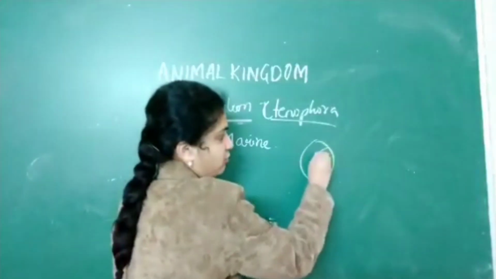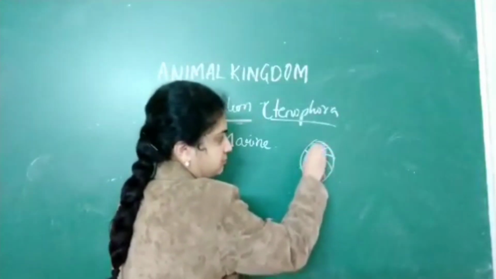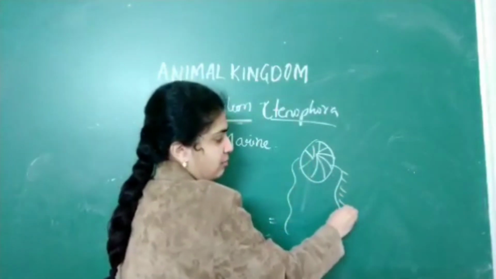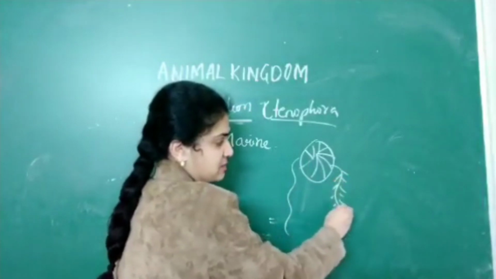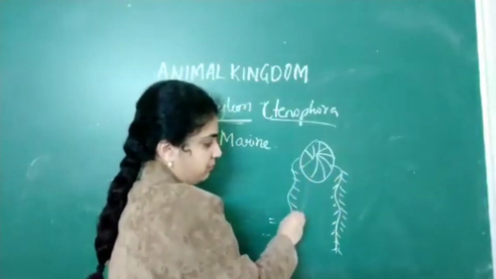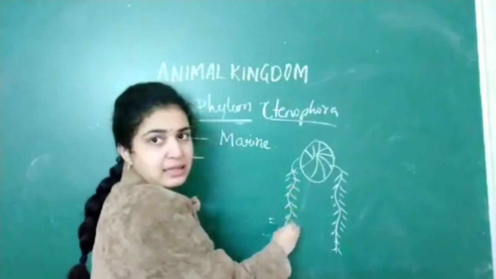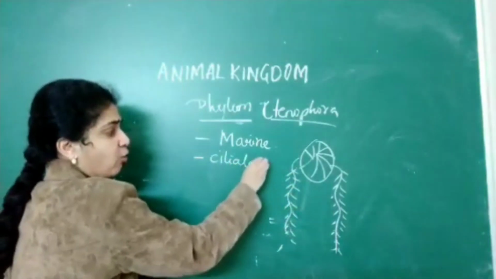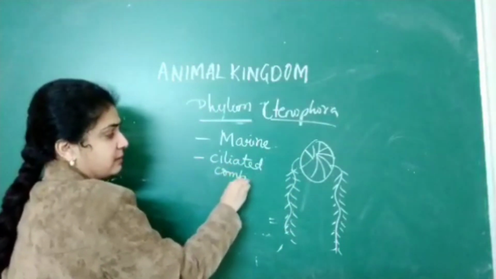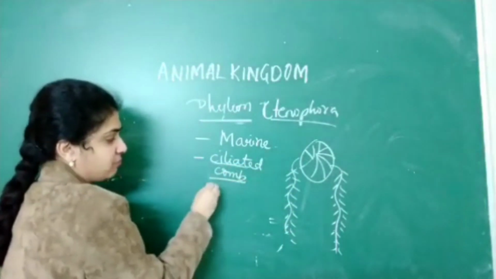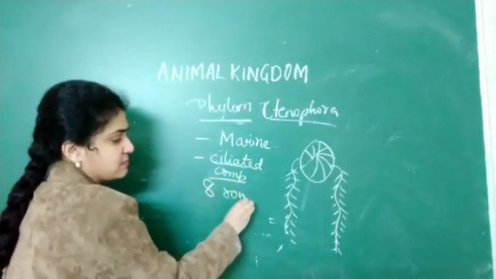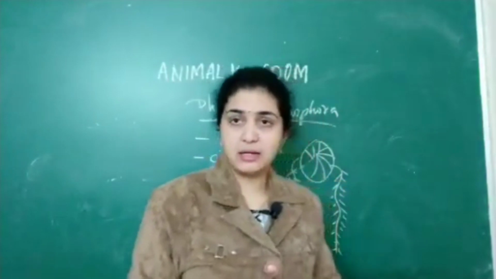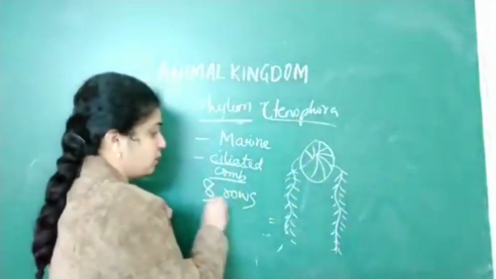Suppose this is a Ctenophora. They have numerous cilia which are present. These are called ciliated comb plates. How many are present? They are about 8 rows. 8 rows of ciliated comb plates are present. 8 rows. What is the use of these ciliated comb plates?